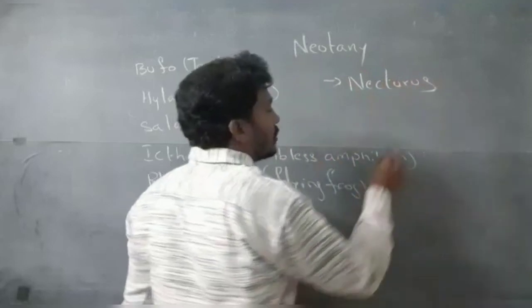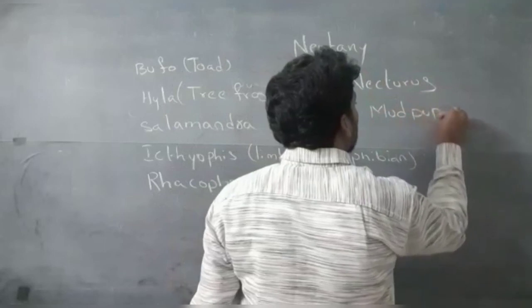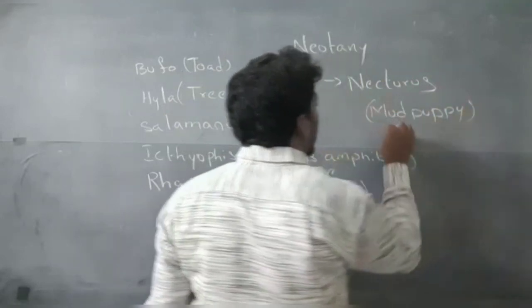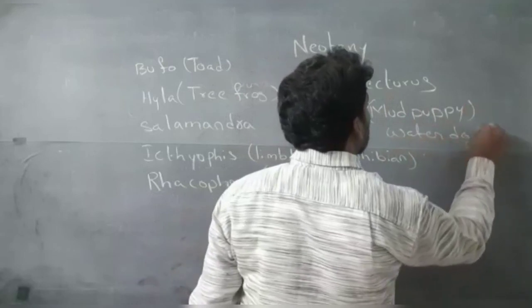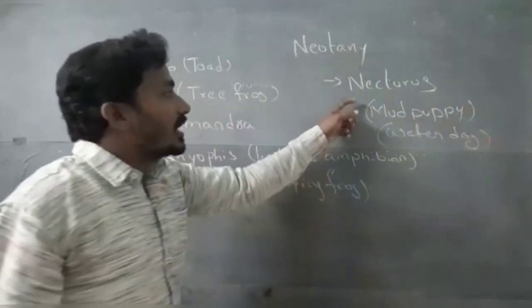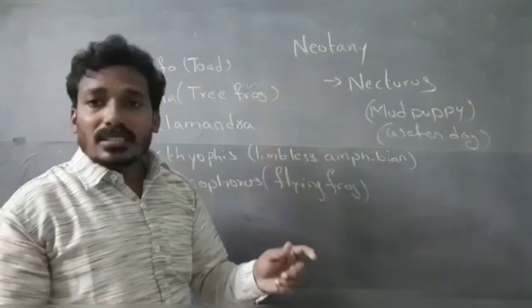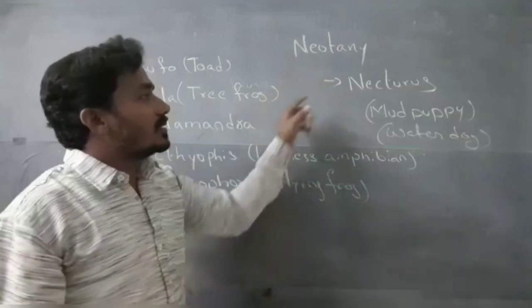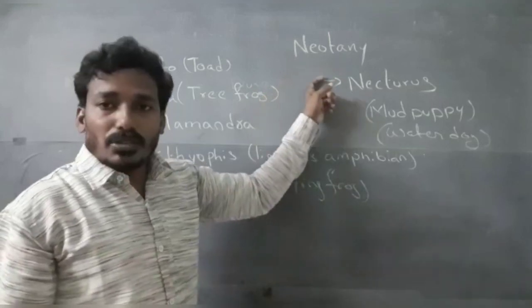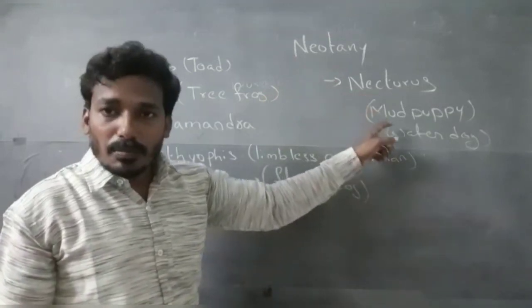Necturus is commonly called mud puppy or water dog. Necturus shows neoteny, meaning adults have larval characters.